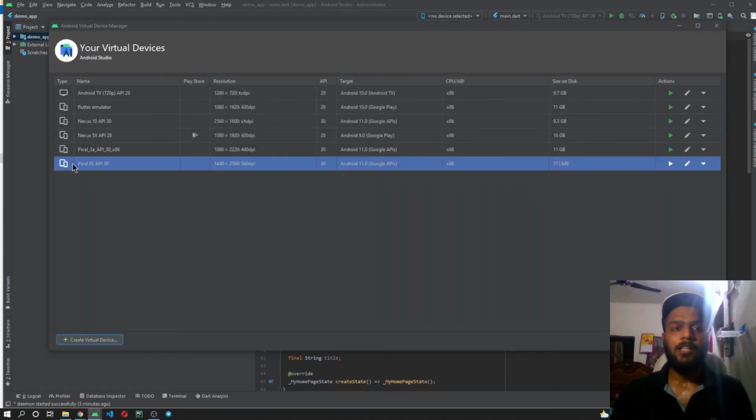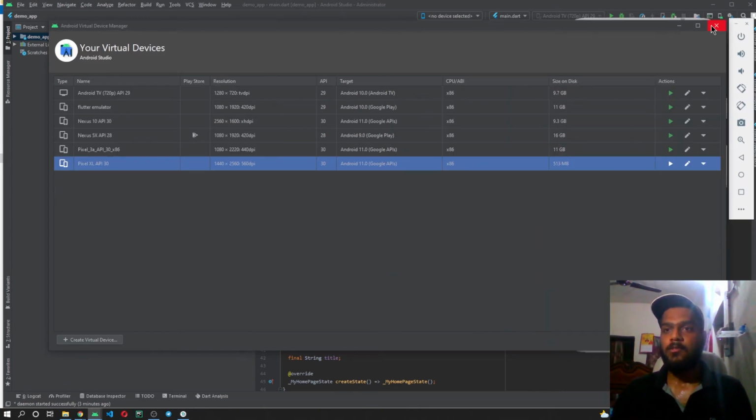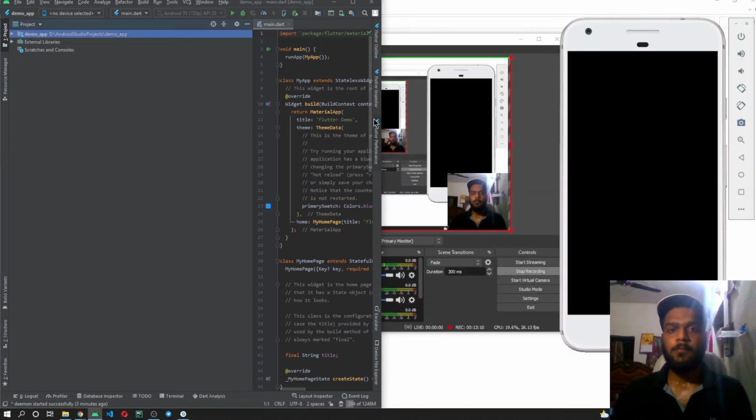So here you can see that the emulator has been created. Pixel XL API 30 is the emulator which I just created. Let me click on the green button so that the emulator runs. You can see over here that it is showing starting AVD. It will be taking some time. Let's close this over here. I'm displaying it in half of the screen.